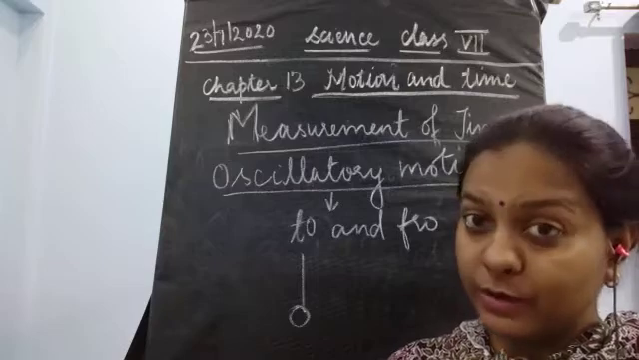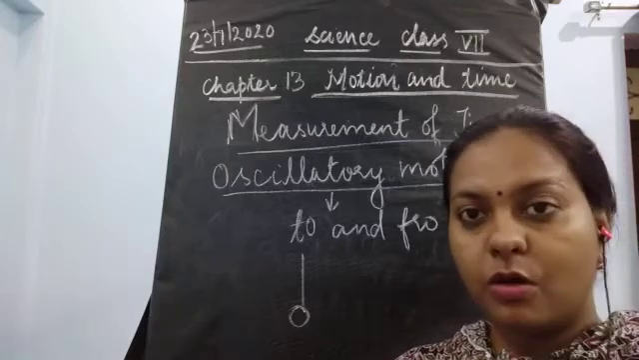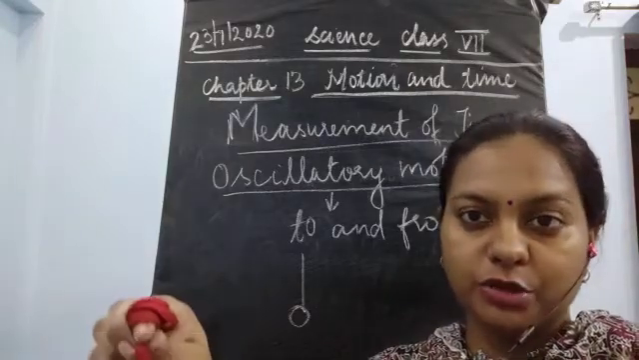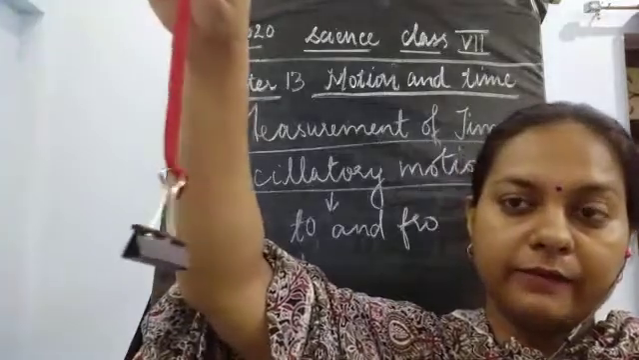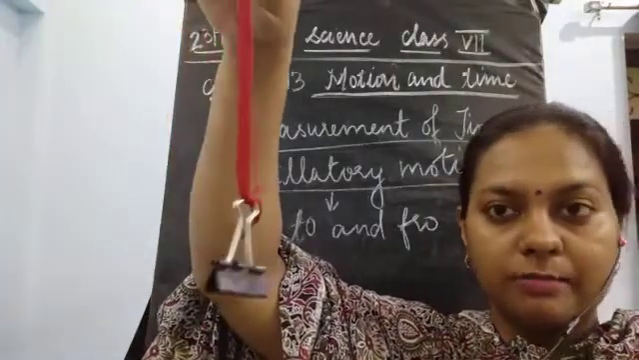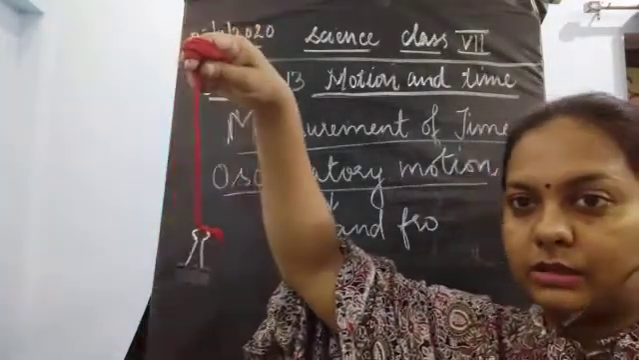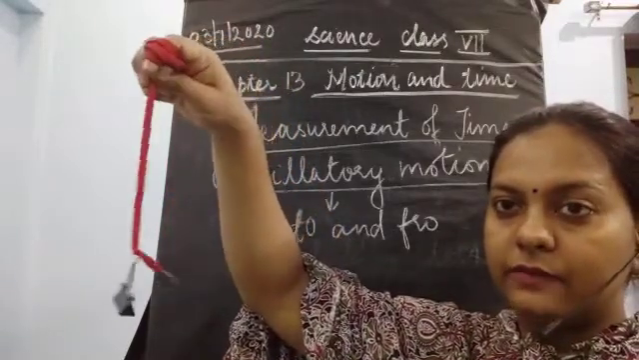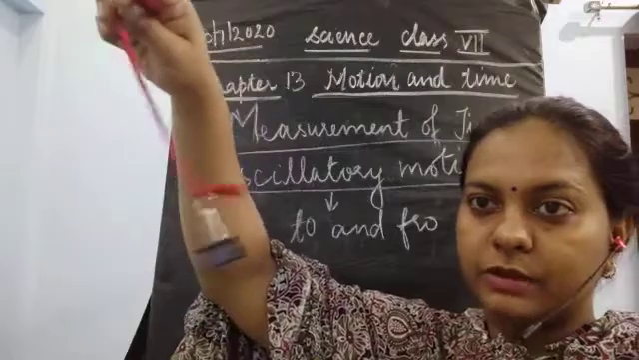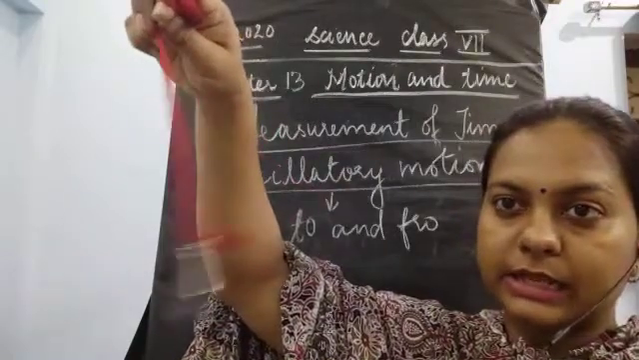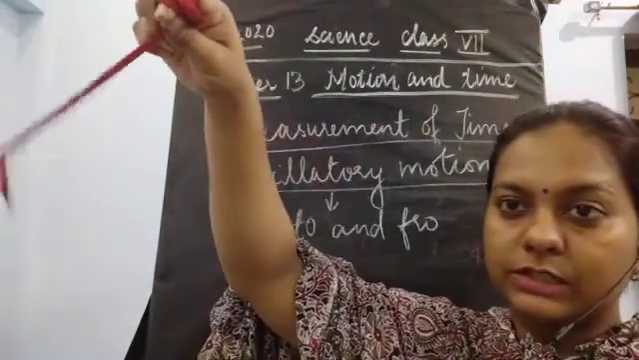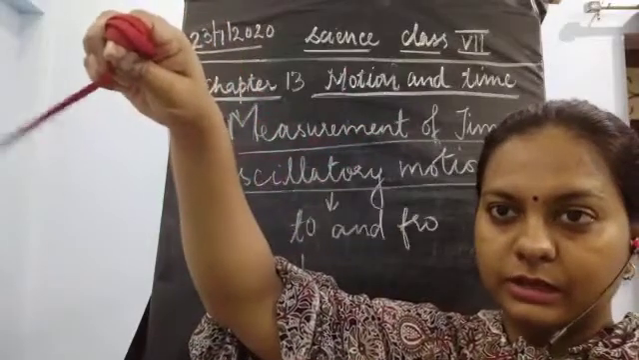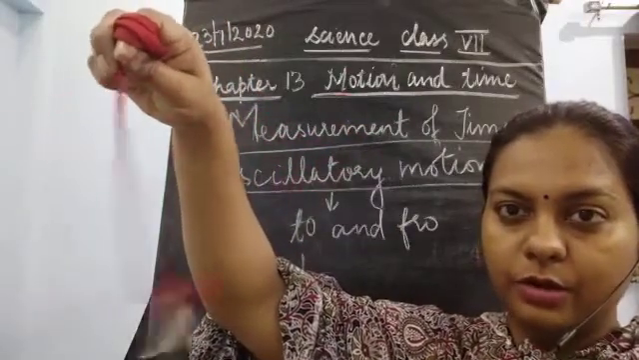Now we are going to study the meaning of how this oscillatory motion works. I have tied this object, so this object is hanging with the help of this red colored string, and now if I move this object, once it is moving on the left side, next it is moving on the right side. So this is what is known as to and fro motion.